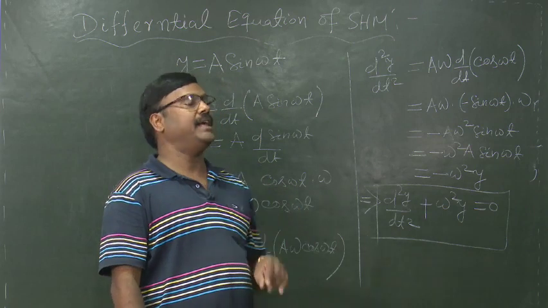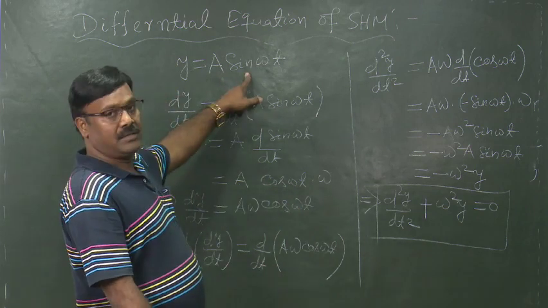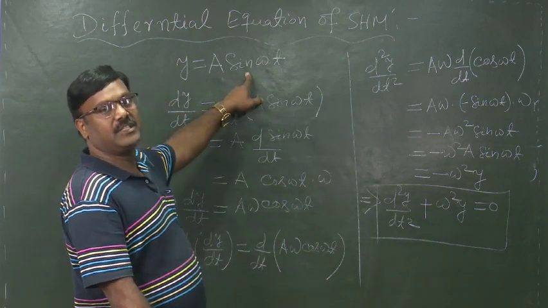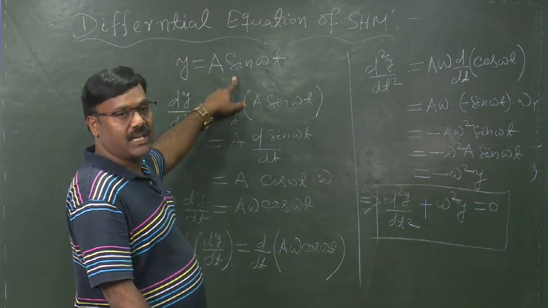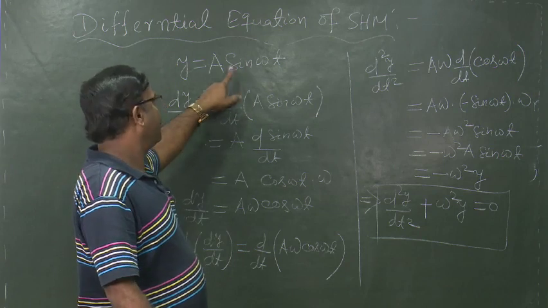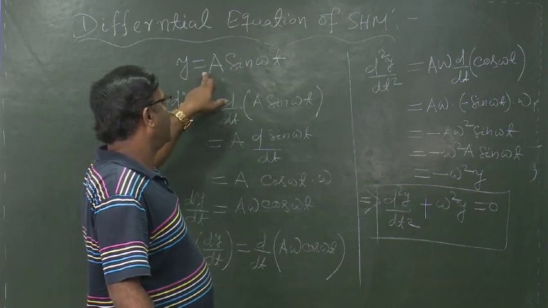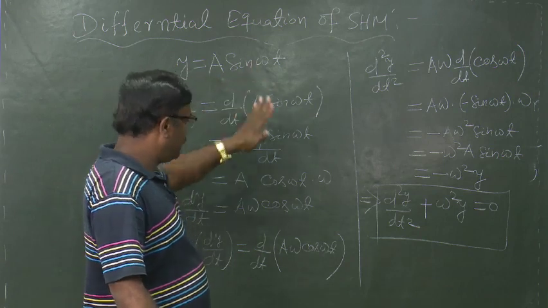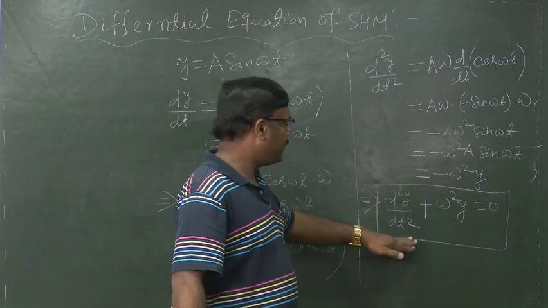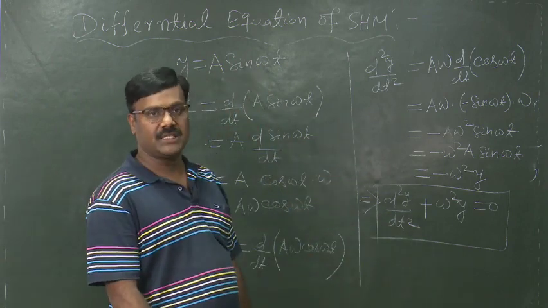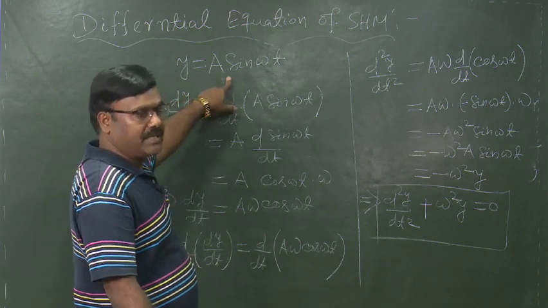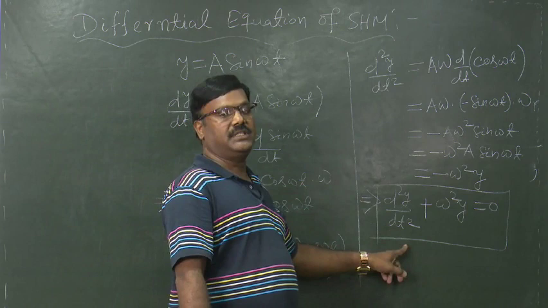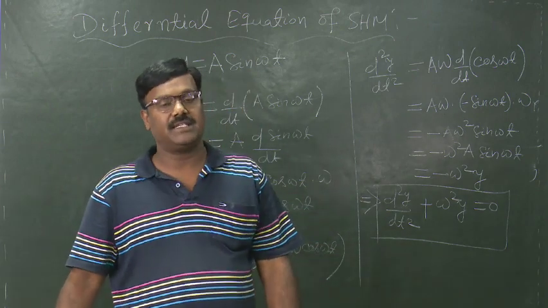And for a harmonic motion, we have to express in terms of trigonometric functions like sine and cosine functions. That is why I have taken here y is equal to a sin omega t, and differentiating two times we have arrived at the differential equation of SHM. That is why y is equal to a sin omega t is the correct solution of this differential equation of SHM.